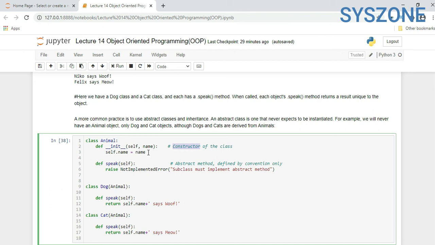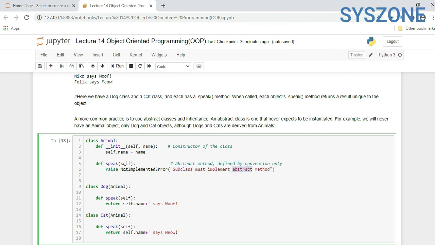By default, when we create any instance of the class, it will be called. Now another function named speak(self), an abstract method defined by convention only. Here we are raising NotImplementedError and returning a message: subclass must implement abstract method.